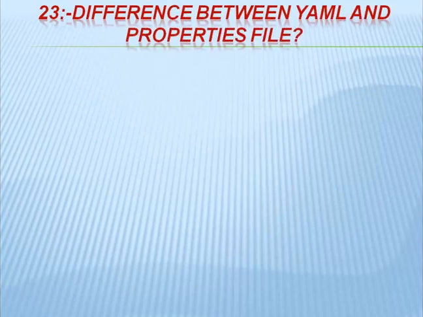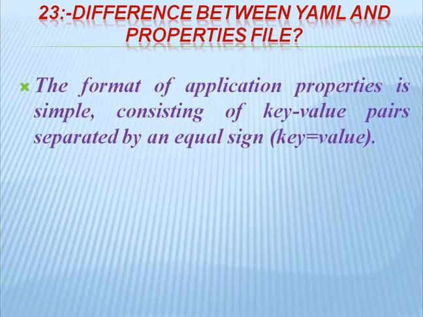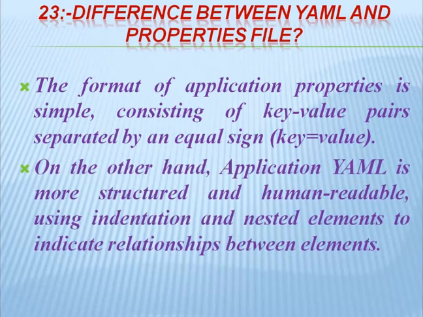And the difference between YAML and properties files. We can use both for configuration. The format of the application.properties file is simple, consisting of key value pairs separated by an equal sign. Suppose there is a port, we can write server.port as the key and the value, server.port equal to, say, 8080. So this is the key value pair separated by an equal sign, and this is the properties file.